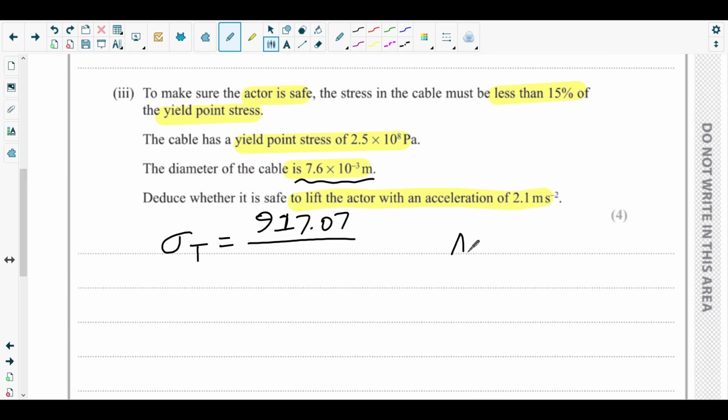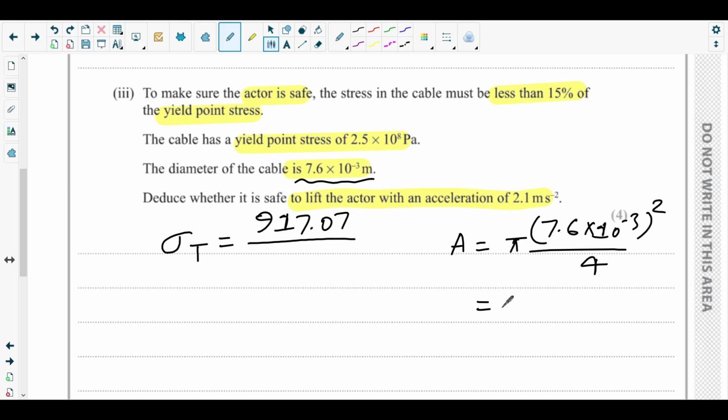Okay, so area of cross section, this is basically pi r square or pi d square over 4, right? So pi times 7.6 times 10 inverse 3, whole squared over 4.